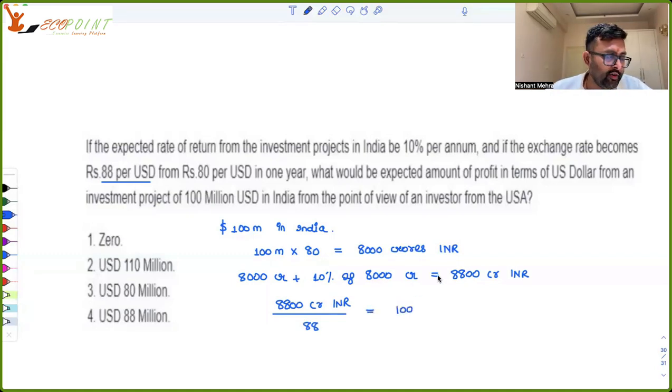This is going to come out to be 100 million USD. So you started with 100 million USD. You ended up after 1 year at 100 million USD only, right? So कितना profit है? Zero. कितना profit है यहाँ पे? Zero. You with me? Hmm?